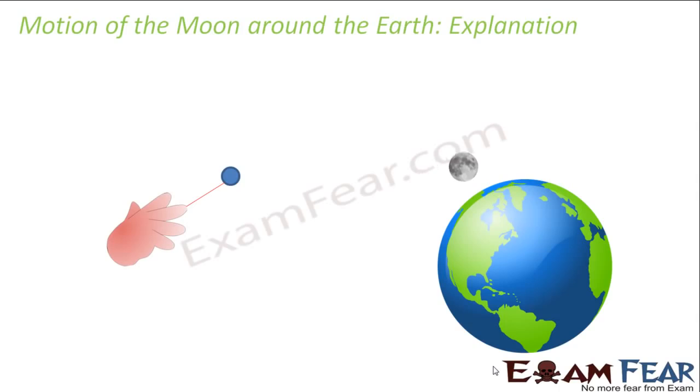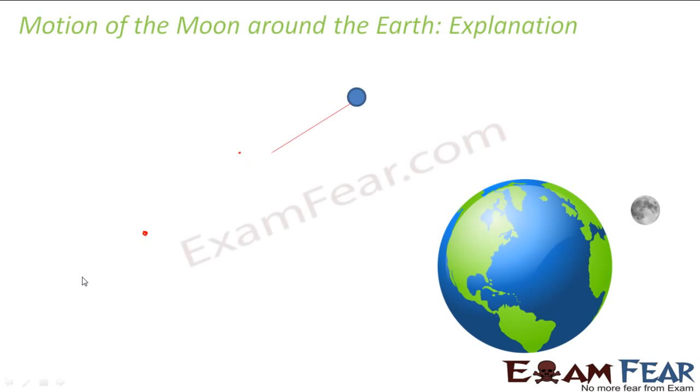Let us suppose you have a stone, okay? And you tie a thread to the stone and you hold the other end of the thread. Now you start rotating it. Now it is very, very easy to rotate it like this. Now why do you think the stone is moving in a circular path? Because you are applying a force towards the center, right? That is why it is moving in a circular path. So there is a force which, at every point, attracts the stone towards the center. So because of which it comes a little near, again it moves in its original path, again it comes a little near.